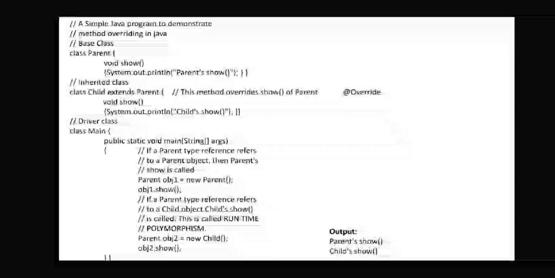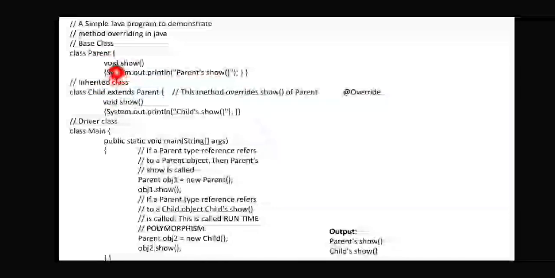Overriding is a part. We are going to have a simple example here. Here you are going to have a parent and a child.